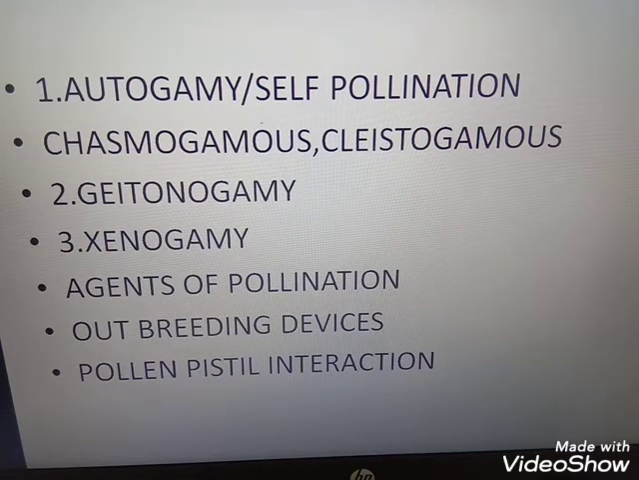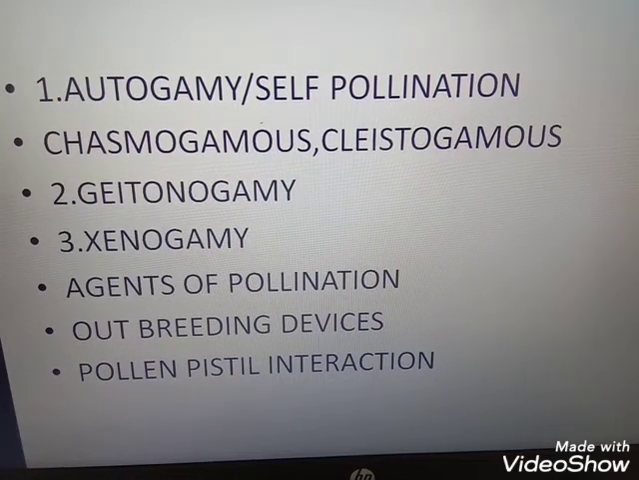Pollen and the pistil have the ability to recognize the right one. The pistil recognizes the compatible one and the incompatible one. Compatible means the right type and incompatible means the wrong type. The pistil rejects the wrong type, accepts the right type, and guides it to the stigma to form the pollen tube. Then through the pollen tube the nuclei enter the embryo sac, guided by the synergids. Synergids are again guided by the filiform apparatus. This is pollen-pistil interaction.